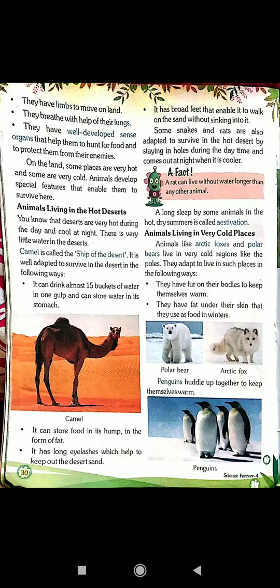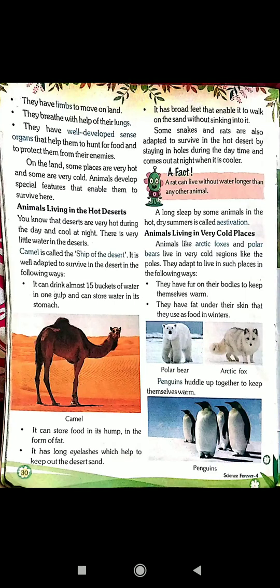Some snakes and rats are also adapted to survive in the hot desert by staying in holes during the daytime and coming out at night when it is cooler. A long sleep by some animals in the hot, dry summers is called estivation.